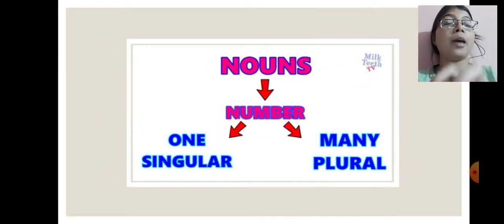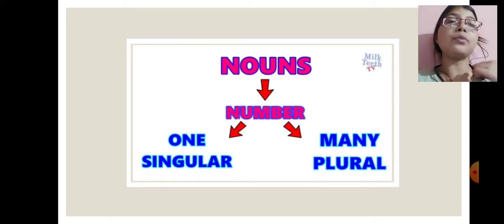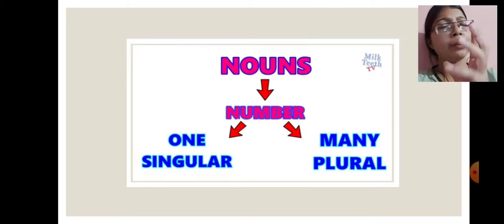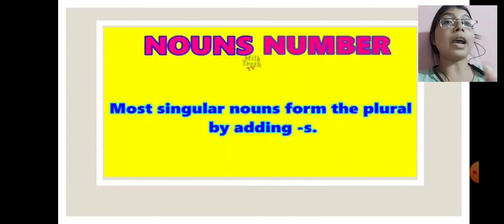If we talk about numbers, there are two types. One is singular and other one is plural. That means if we talk about one person, animal, thing or place, that is singular noun. If we talk about more than one person, place, animal or thing, that is plural noun. Okay, so noun numbers.